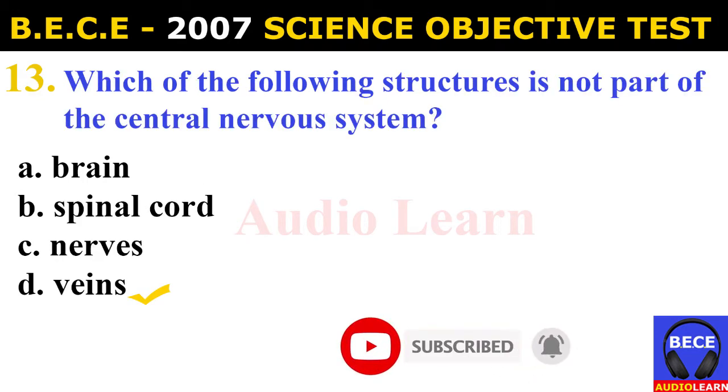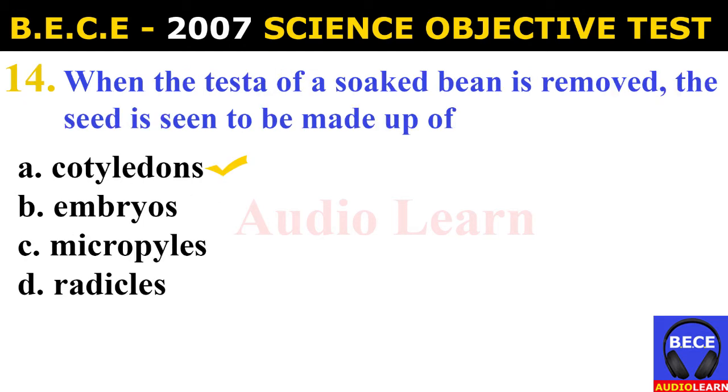Number 13. Which of the following structures is not part of the central nervous system? A. Brain. B. Spinal cord. C. Nerves. D. Veins. And the answer is D. Veins. Which of the following structures is not part of the central nervous system? Veins.